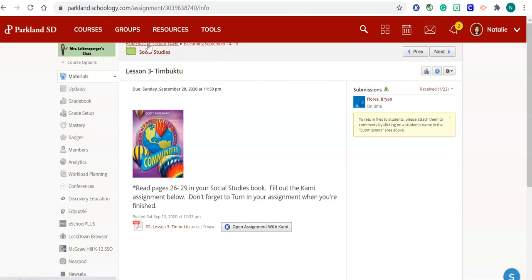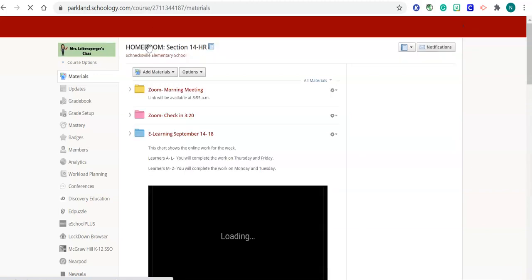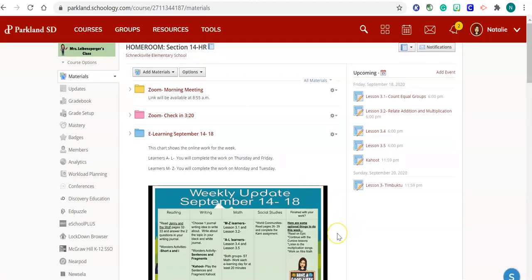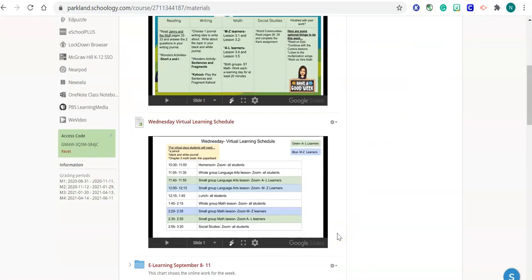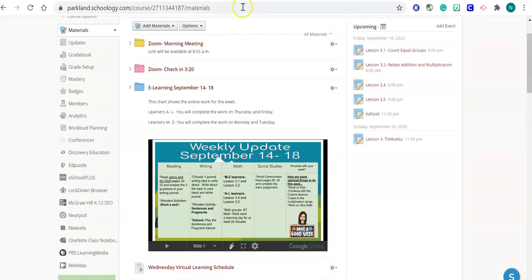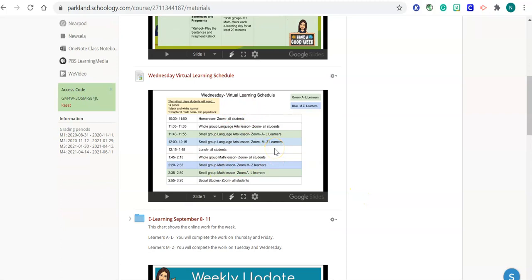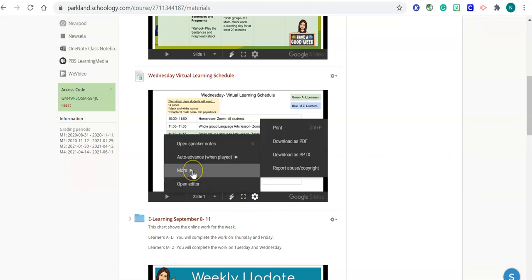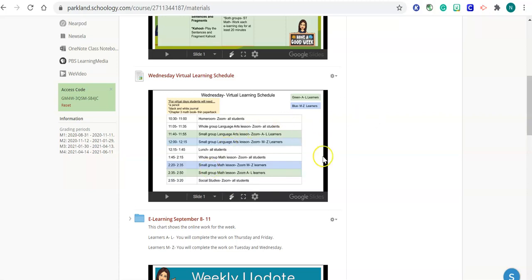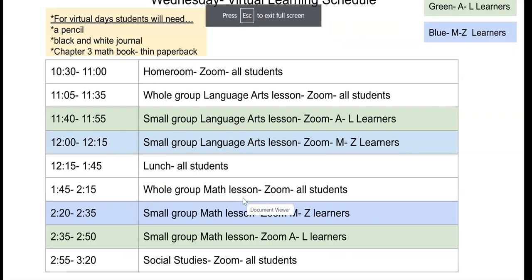But I wanted to show you our schedule for our e-learning day on Wednesday, or your virtual day. So I've placed that schedule right underneath the weekly work. Okay, so you'll have your 2 Zoom meetings, you'll see your schedule for e-learning, and then here's your virtual learning schedule. If your parents would like, you can print it, and so you'll click this little gear, and if you go to More and slide your mouse to print, you'll be able to print this slide. But we're going to make it a little bit bigger just so that you can take a look at your virtual learning for Wednesday.